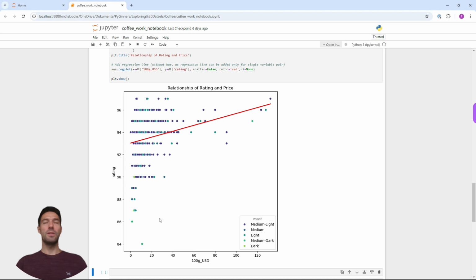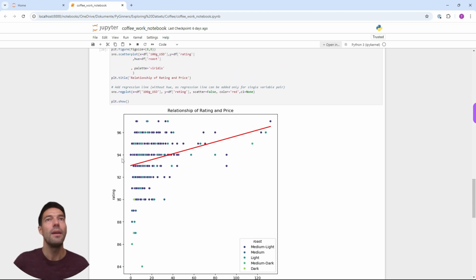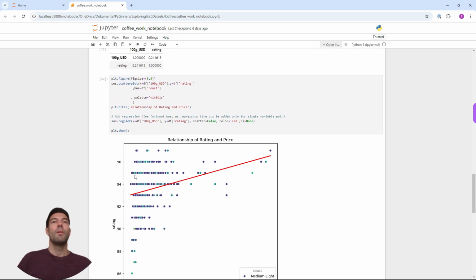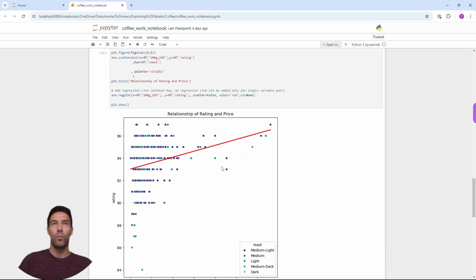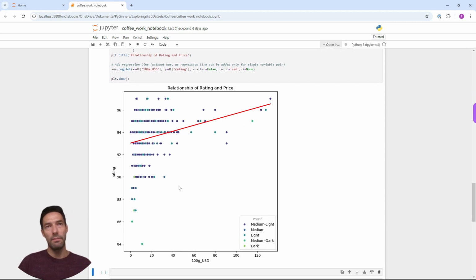If I execute this, we see the price on the x-axis, on the y-axis the rating, and our regression line here. We can see if there was a high correlation between rating and price, we would see more dots here on a linear line going from low price and low ratings up to high price and high ratings.